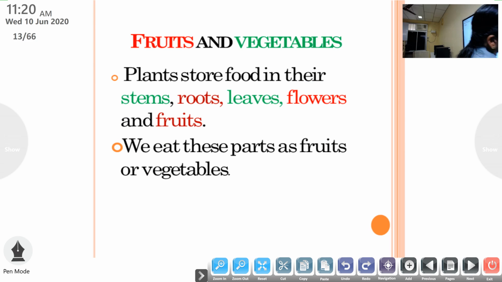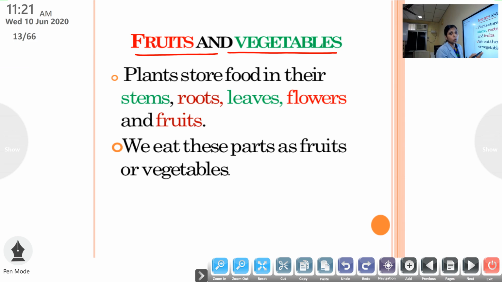So which are the points we learned about pulses? Pulses are edible seeds of some plants. They are rich in nutrients like vitamins, minerals and proteins. Okay. Next is fruits and vegetables. Plants can store their food.